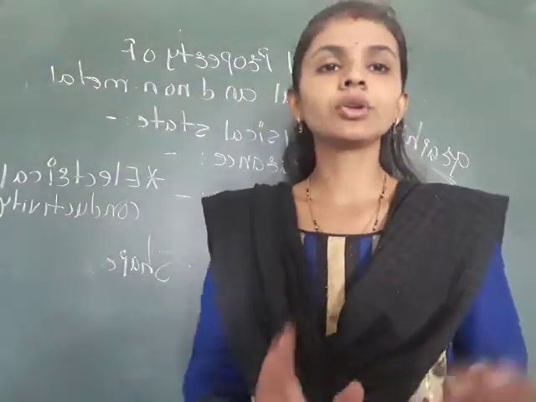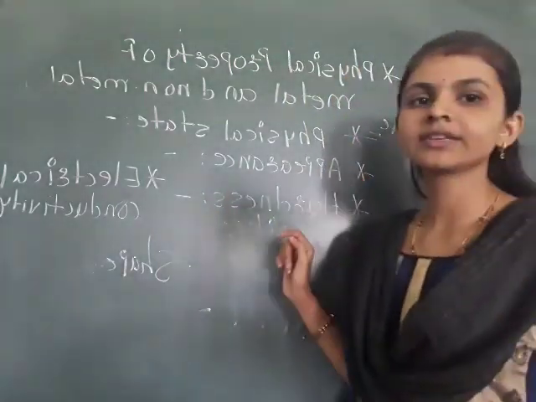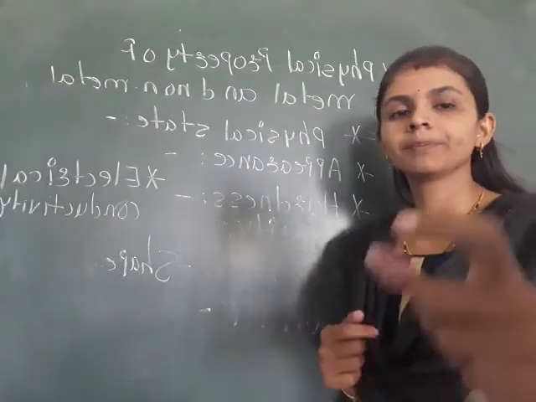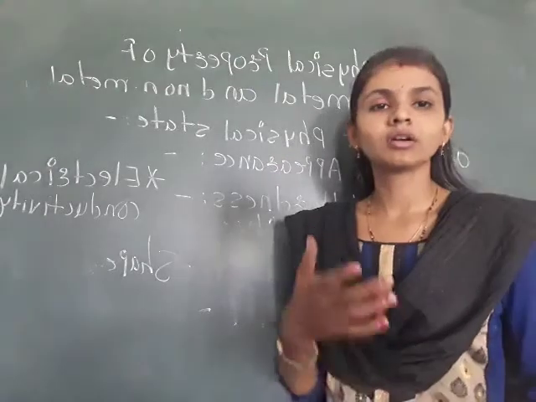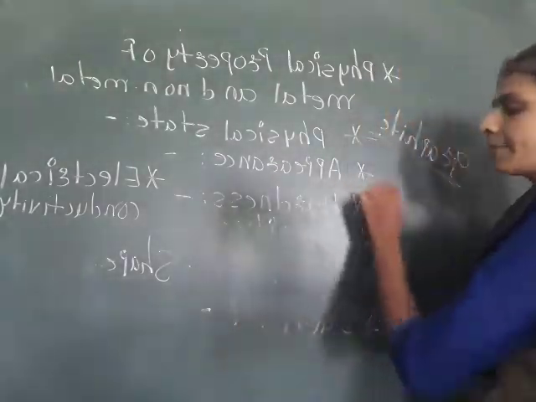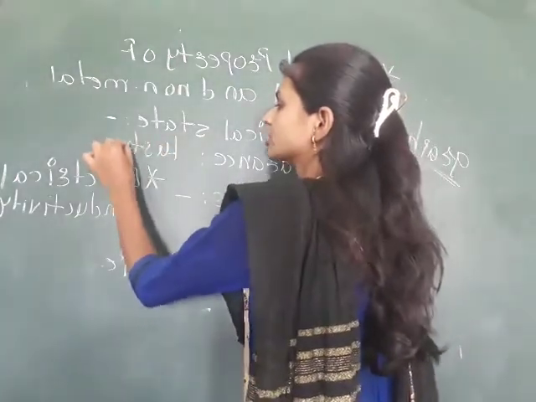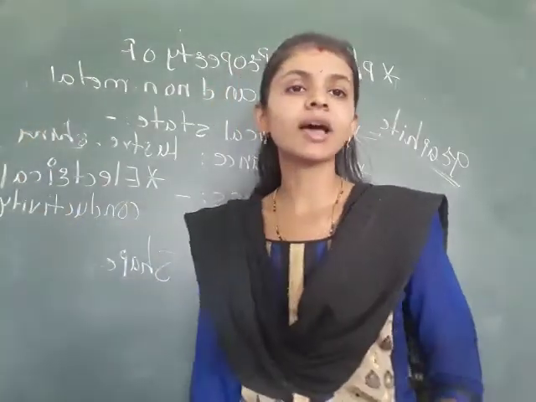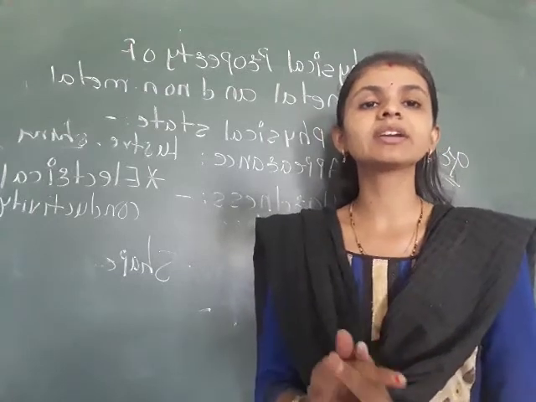So this is the conducting property, thermal conductivity. Once again I am going to revise all the properties. First property is the physical state. In the physical state, all the metals are solid. Exceptions: mercury and gallium are in a liquid state. Non-metals can be present in solid, liquid and gaseous state. Next is appearance. Appearance is related with luster. Luster means a shiny surface. Metals have a shiny surface, but non-metals look like they have a dull appearance.